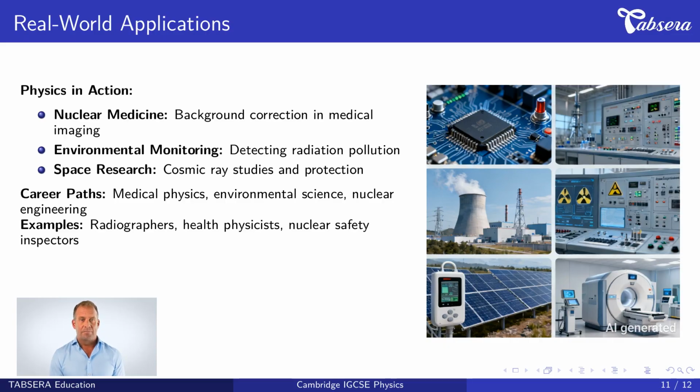Background radiation knowledge has many practical applications. In nuclear medicine, doctors must correct for background radiation when using radioactive tracers for medical imaging. This ensures accurate diagnosis by measuring only the radiation from the medical source. In environmental monitoring, scientists measure background radiation levels to detect pollution from nuclear accidents or waste. Any increase above normal background indicates contamination. In space research, understanding cosmic ray background radiation helps design spacecraft shielding and protects astronauts from harmful radiation.